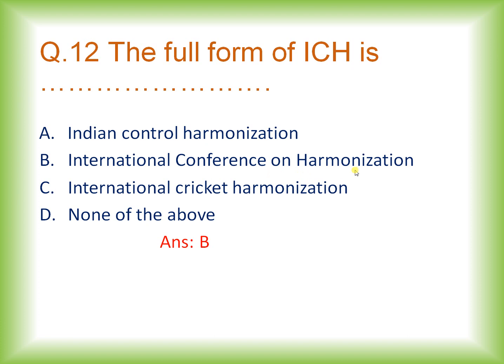The International Conference on Harmonization is a regulatory body which was constituted by USA, Japan, Europe and their regulatory agencies, so that everything could be standardized for the substances which are used for human beings.